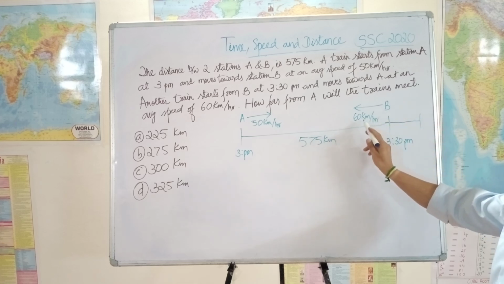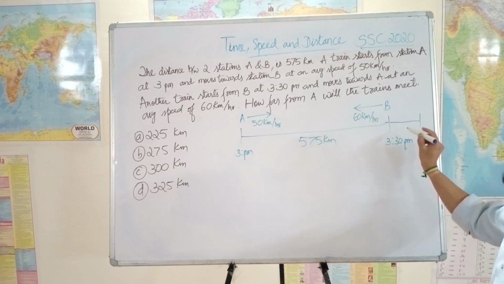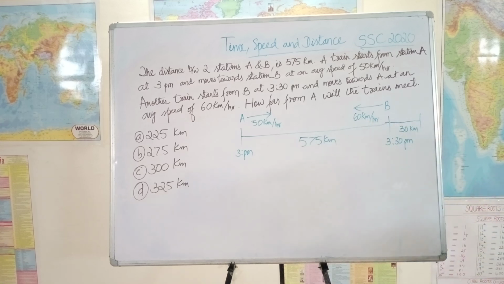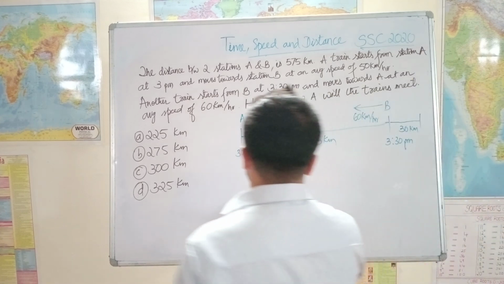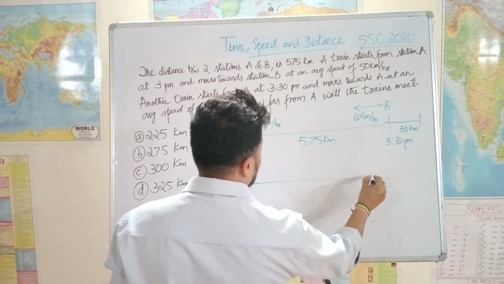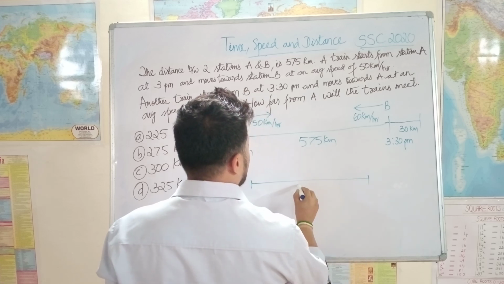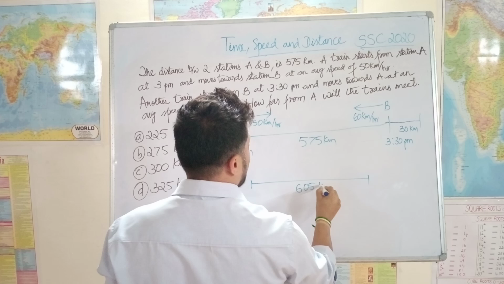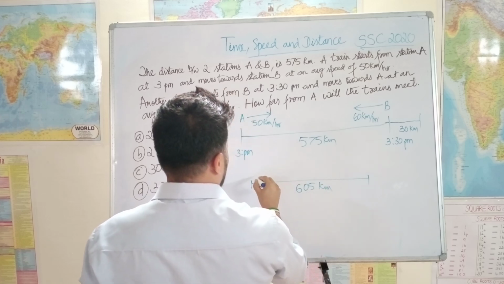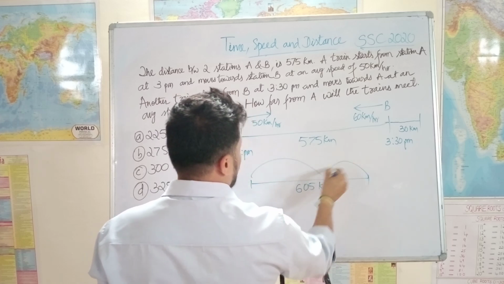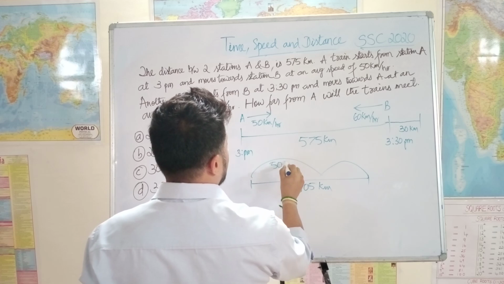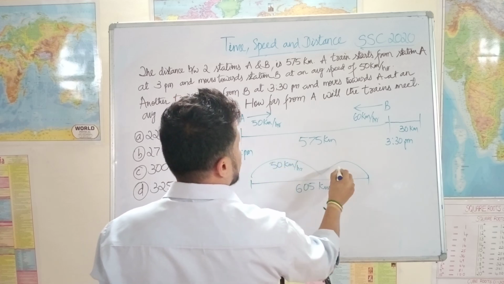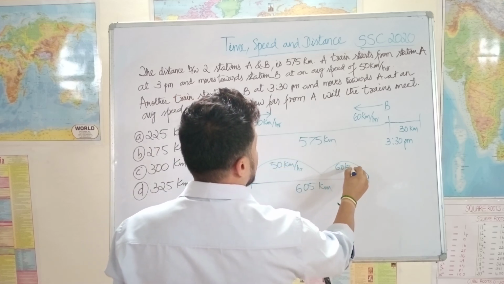In 1 hour he goes 60 kilometers, so in 30 minutes he goes 30 kilometers. So let us give him another 30 kilometers extra to travel. Now the question is different. Now the question is both start at 3 p.m. and the distance between them is 275 plus 30, which is 605 kilometers, and they travel towards each other, one with 50 kilometers per hour speed and the other with 60 kilometers per hour speed.